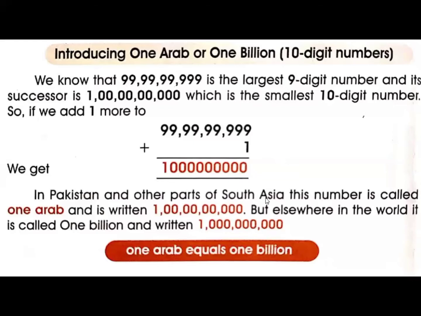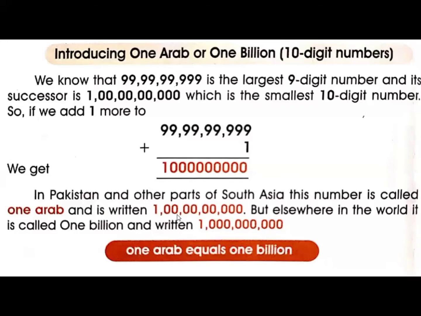In other parts of South Asia, like India and Bangladesh, this number is also called 1 Arab, and it is written as 1,00,00,00,000. After each group, we put a comma. First we write 1, then we put a comma after the Arab group. Then after the Arab group comes the Karor group. In the Karor group we write 00, and after the Karor group we put a comma.